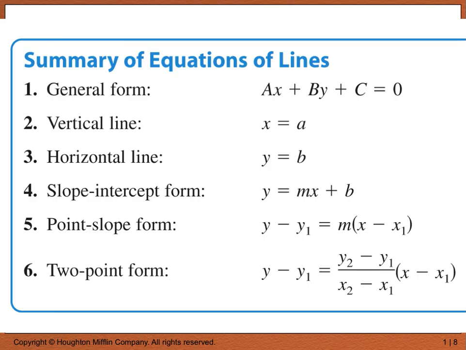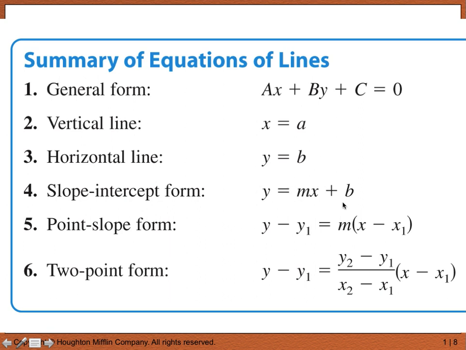Here's a summary of equations of lines. These are all the different ways to write lines. The general form is ax plus by plus c equals 0. A vertical line is just x equals a, because all you have is an x coordinate and there's an infinity of y coordinates. A horizontal line is y equals b, because all you have is a y coordinate and there's an infinity of x coordinates.